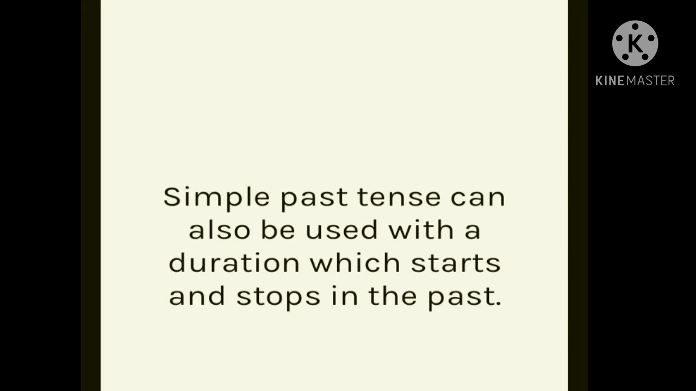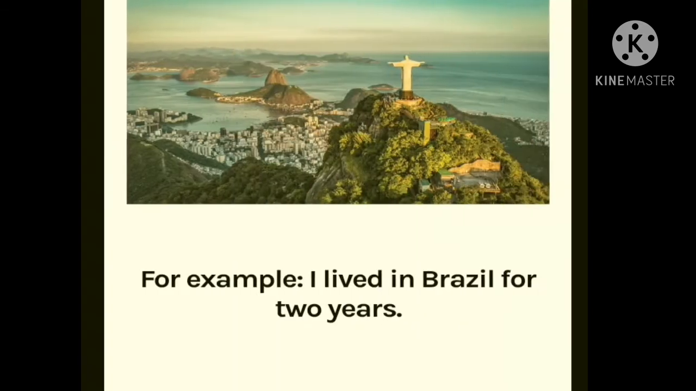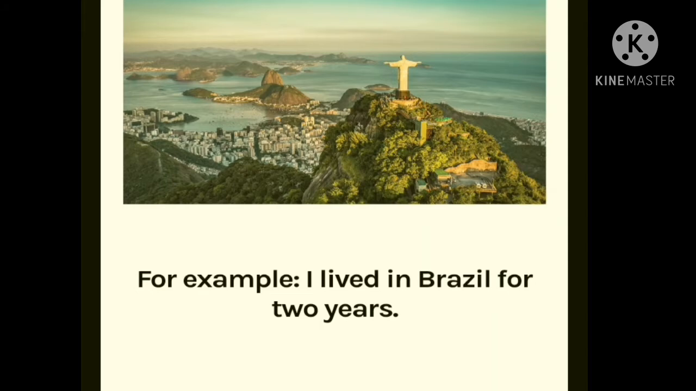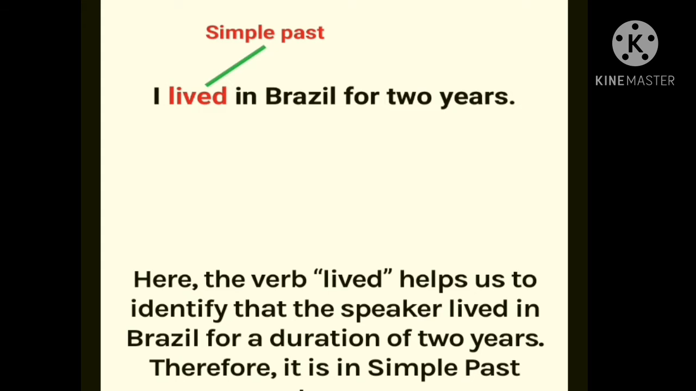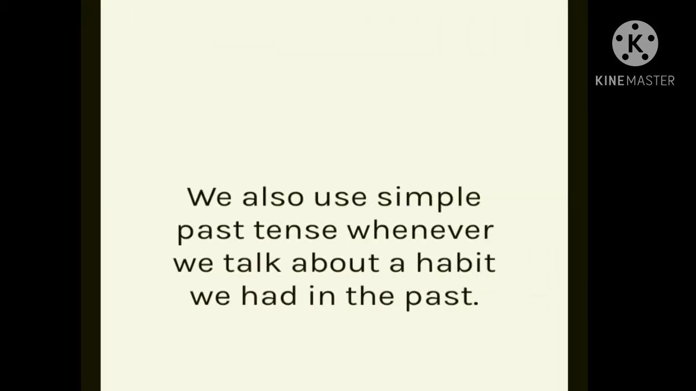Simple past tense can also be used with a duration which starts and stops in the past. For example, I lived in Brazil for 2 years. Here the verb lived helps us to identify that the speaker lived in Brazil for a duration of 2 years. Therefore, it is in simple past tense. Students, with the verb only, we can identify the tense.